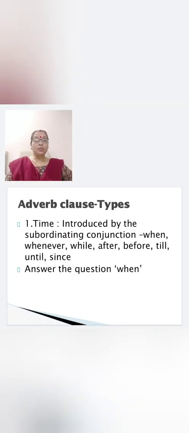Let us see the types of adverb clauses. First one, adverb clause of time. It is introduced by these subordinating conjunctions: when, whenever, while, after, before, till, until, since. Remember these subordinating conjunctions, children. And this answers the question when.